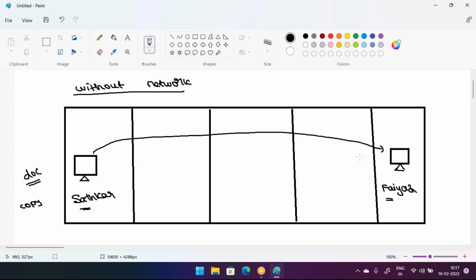Then Fayaz copies the documents, and Sattar gets back to his work.